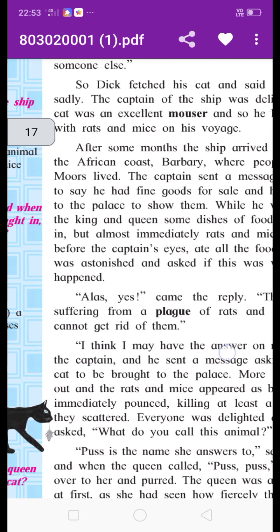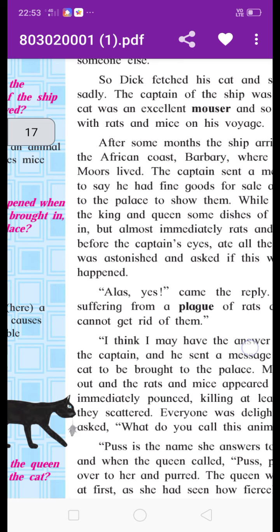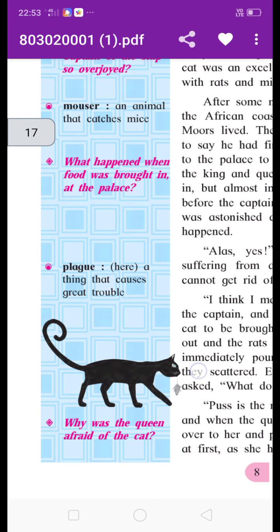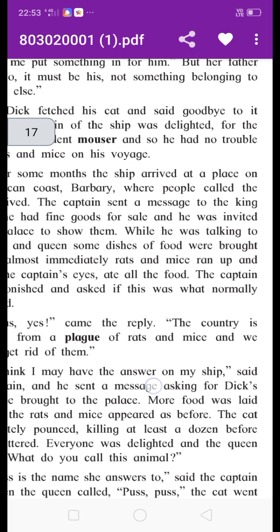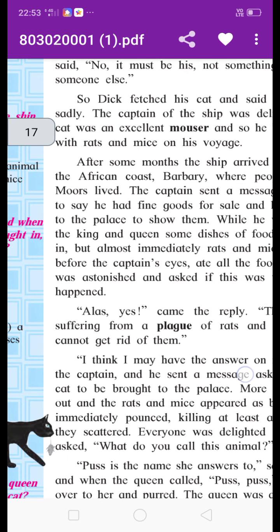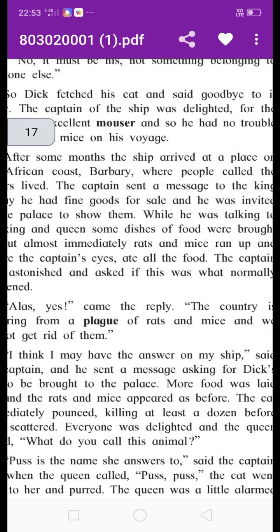Plague here means a thing that causes great trouble, a calamity. There is no solution for how they can get rid of that calamity of rats and mice.